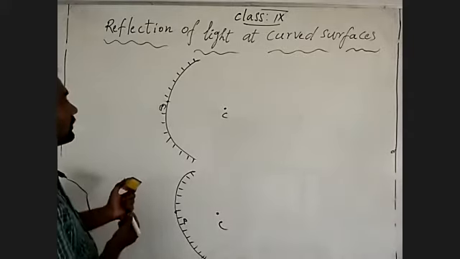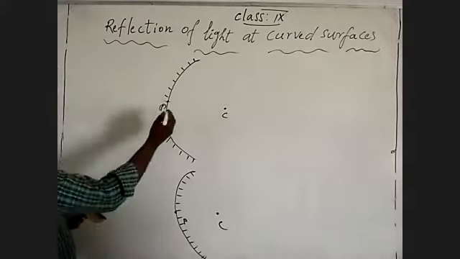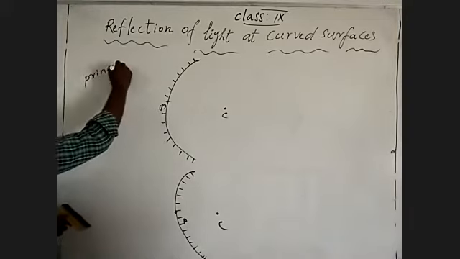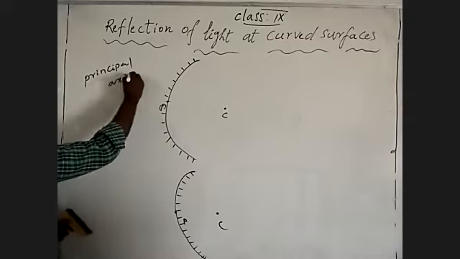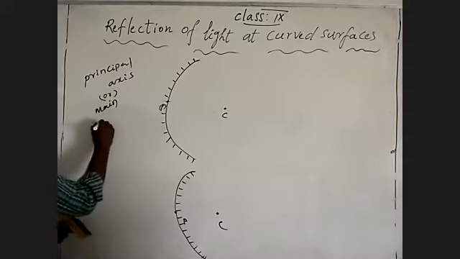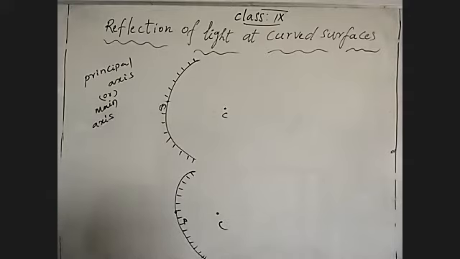Next we are going to talk about the principal axis, or main axis. A line which passes through the pole and the center of curvature is called the principal axis or main axis.